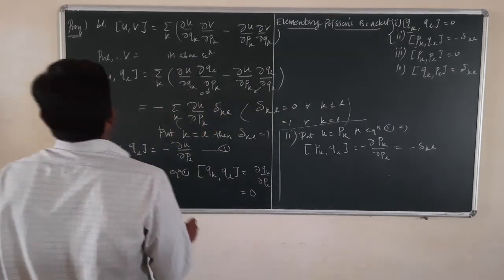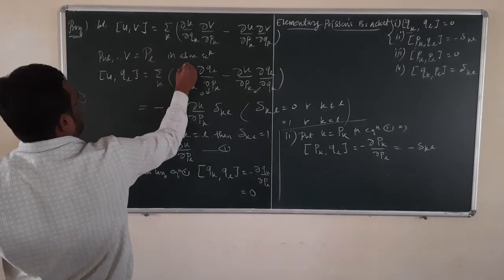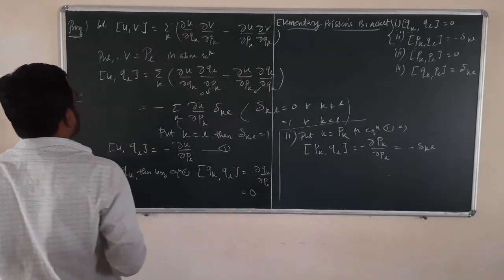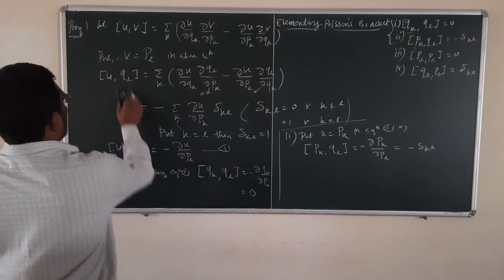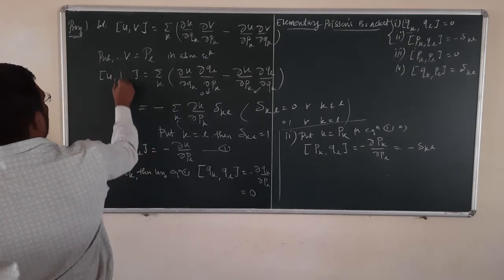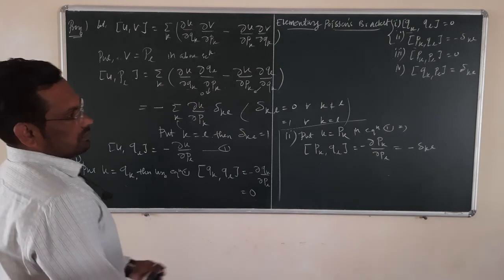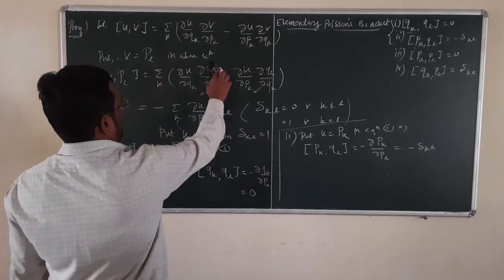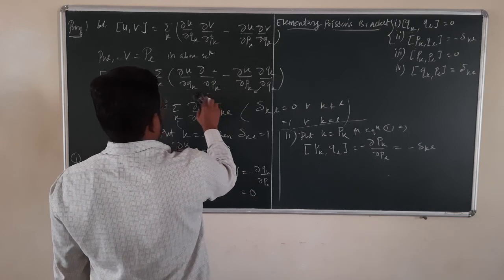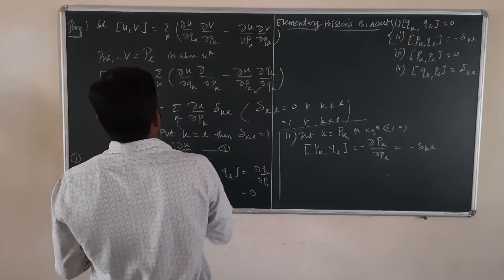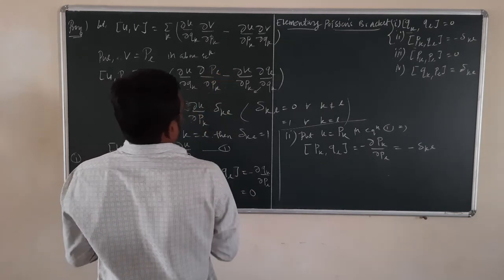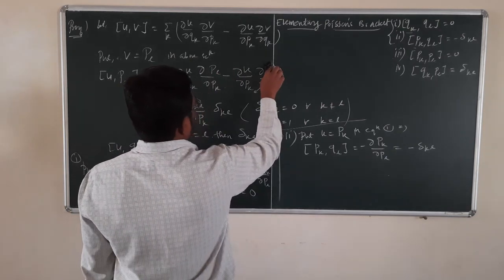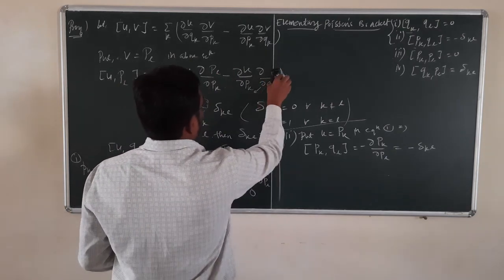So if you put V is equal to PL in the above equation, then commutator U and PL is equal to the summation over K of this term, where instead of Q we have PL.